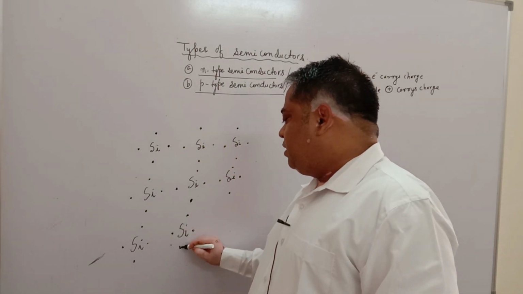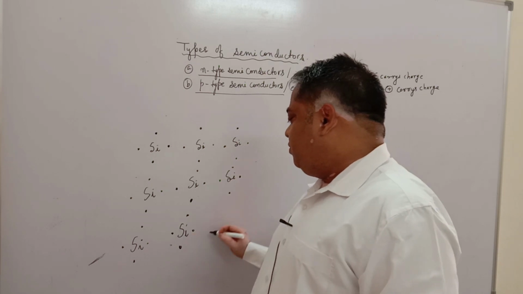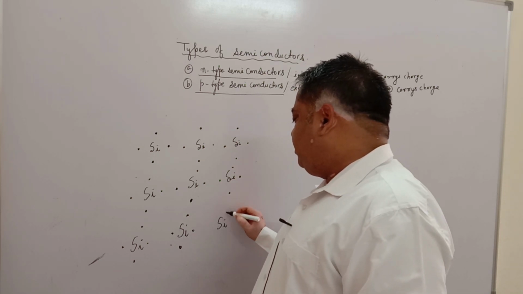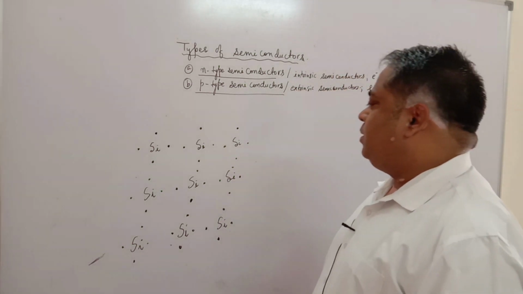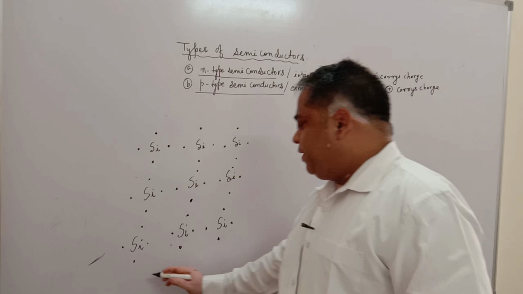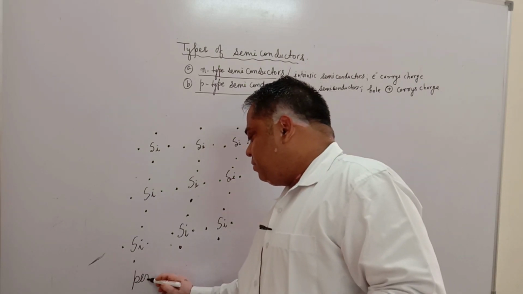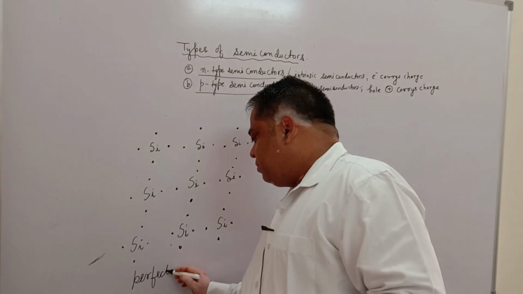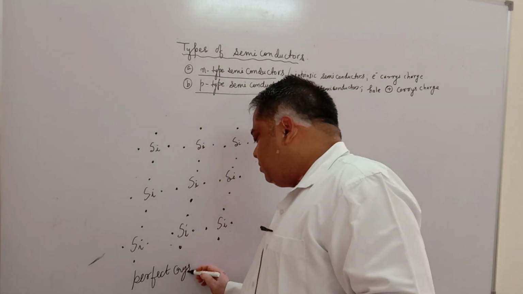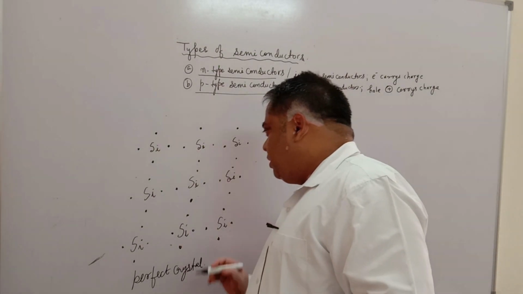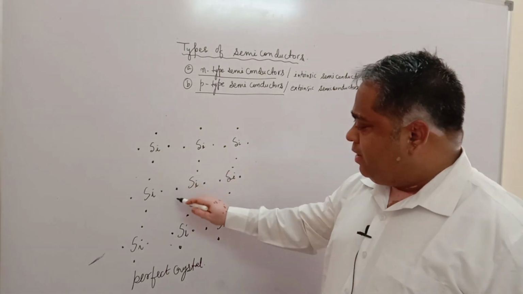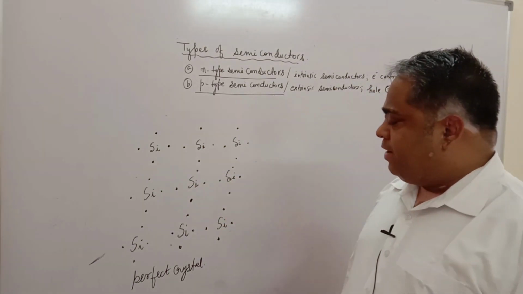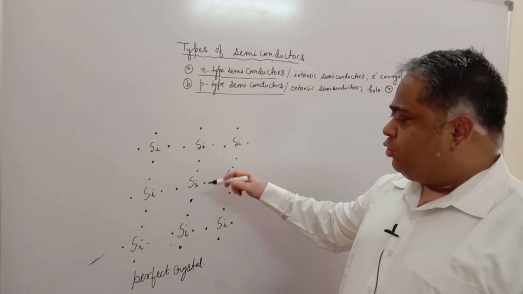These dots are the 4 electrons in its valence shell. So this is a perfect crystal. Now, if we replace a tetravalent atom with a pentavalent atom, then one electron will become excess.